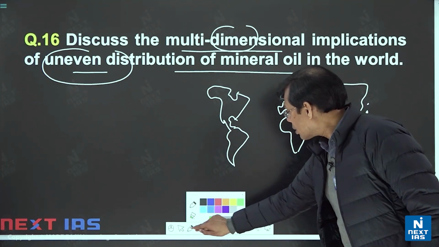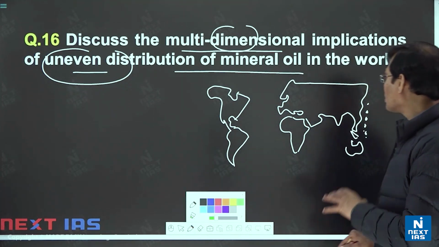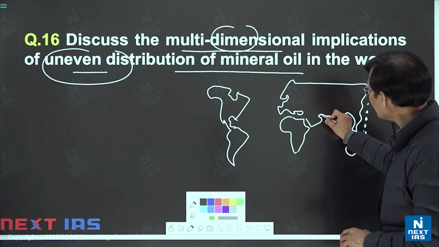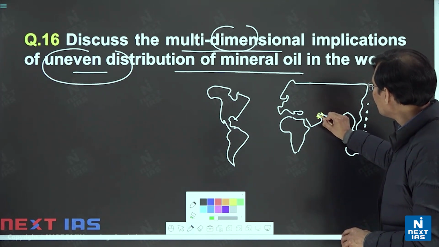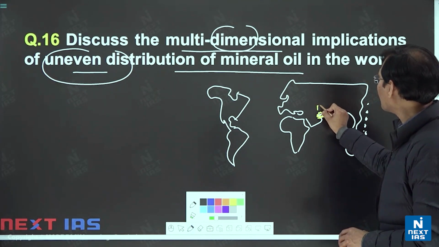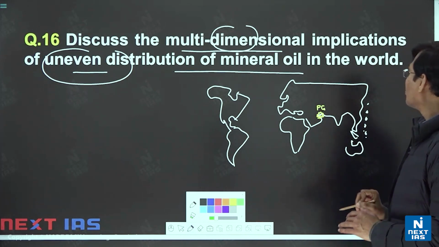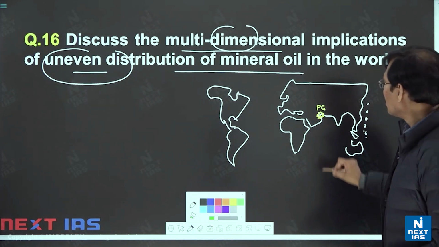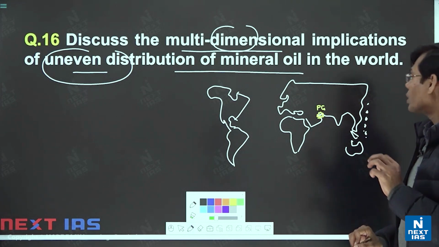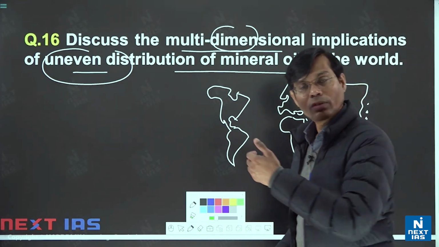So unlike other minerals, it is very, very uneven, this marine fossil. One significant area is what we call the Persian Gulf. P for Persian, G for Gulf, PG Persian Gulf area. That is full of crude oil, of course. Saudi Arabia, Iran, Iraq, Kuwait, Qatar, these kinds of names are there.